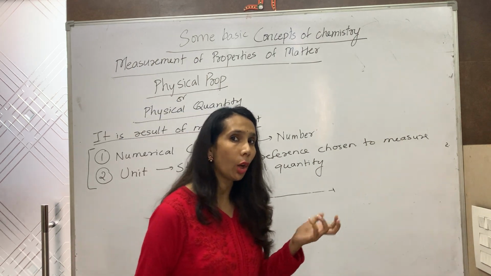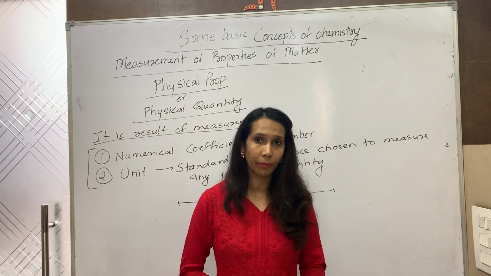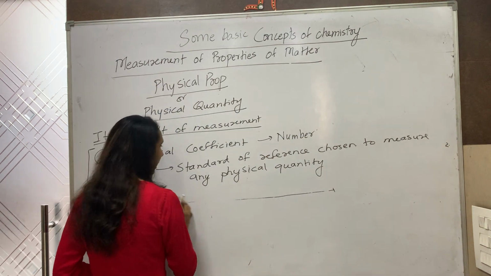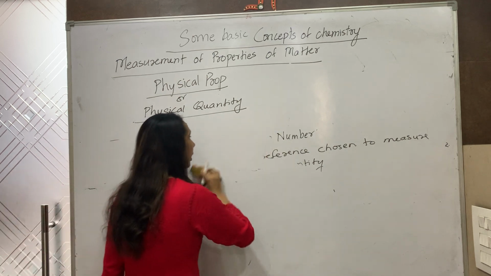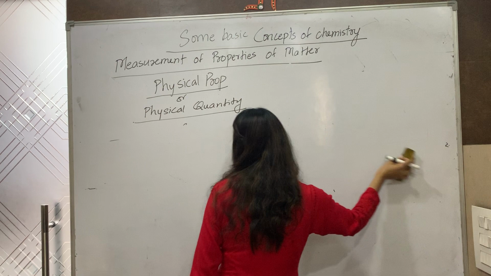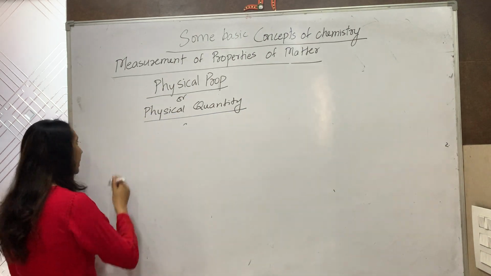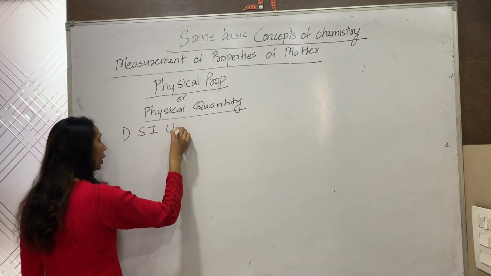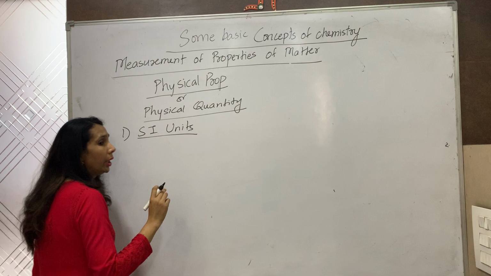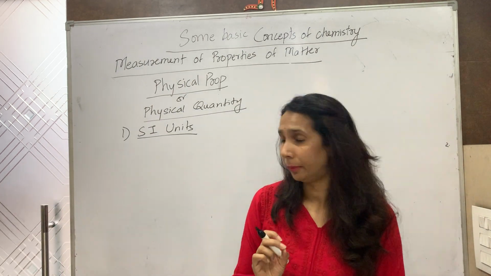You must have heard of MKS system, CGS system. But we will be discussing about the present system that we are using most commonly in scientific measurements, and that is SI system of units. That is SI units. Now, what do you mean by SI units?